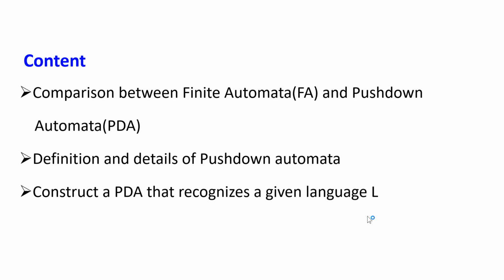In this section, I'd like to talk about pushdown automata. More specifically, we will cover three topics. First, we will compare finite automata, FA, and pushdown automata, PDA. Then we will go over the definition and details of pushdown automata. Finally, we will construct a PDA that recognizes a given language L.